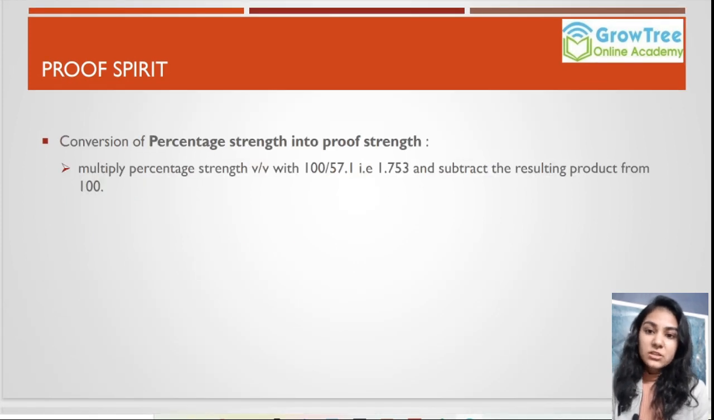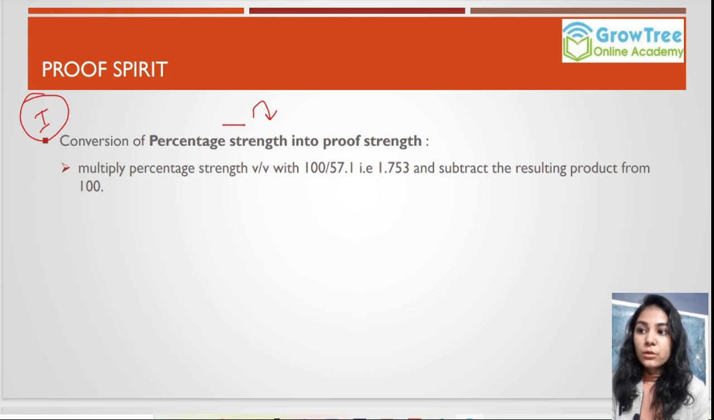In GPAT examination, you can expect numericals related to proof spirit. So you can expect numericals in which you are given one value and you have to convert it into the other one. So talking about the first case in which you have to convert percentage strength into proof strength, in the question you will be given the percentage strength and you have to calculate the proof strength for it.